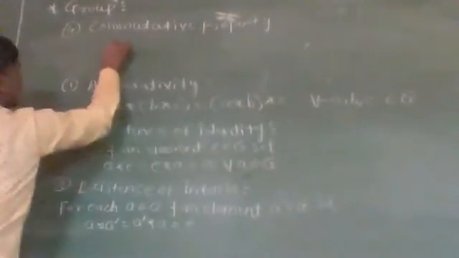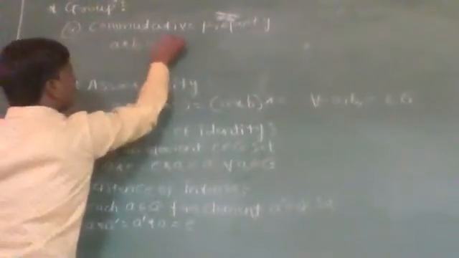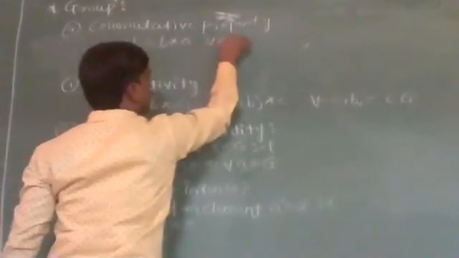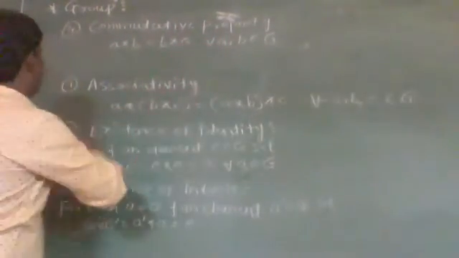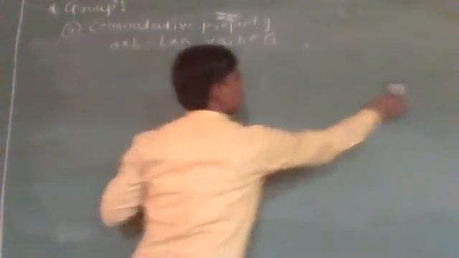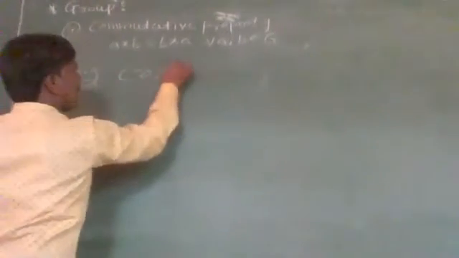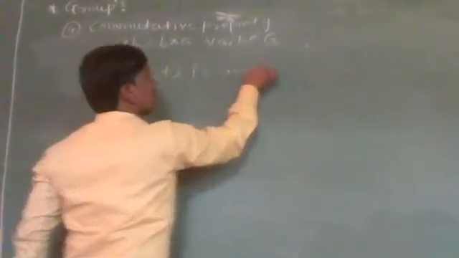That is A star B will be equal to B star A for all A and B belonging to G. Then we say that G is closed under the commutative property. So if G satisfies these four properties, then G is said to be an abelian group. For example, the set of integers with addition is an abelian group.